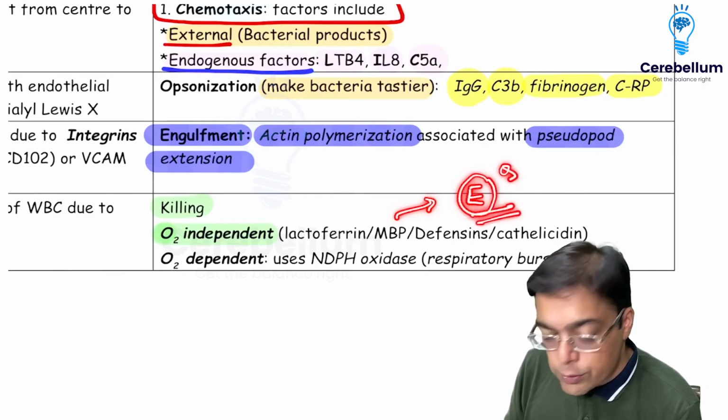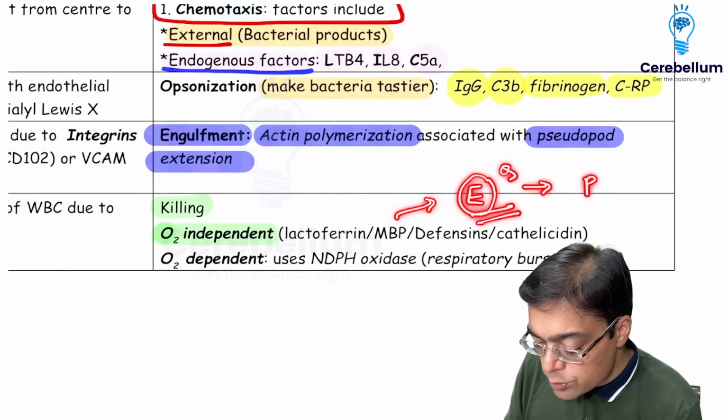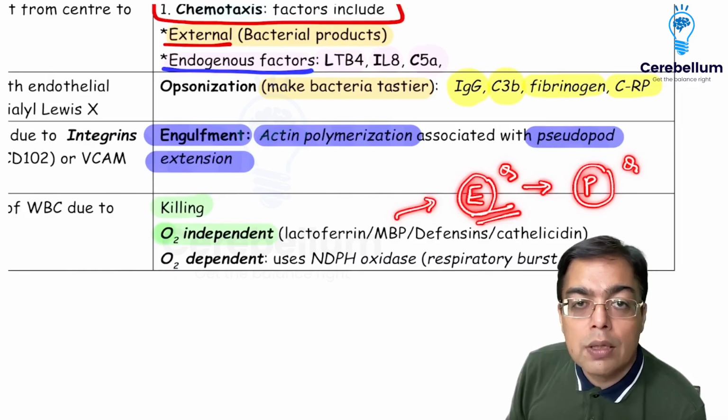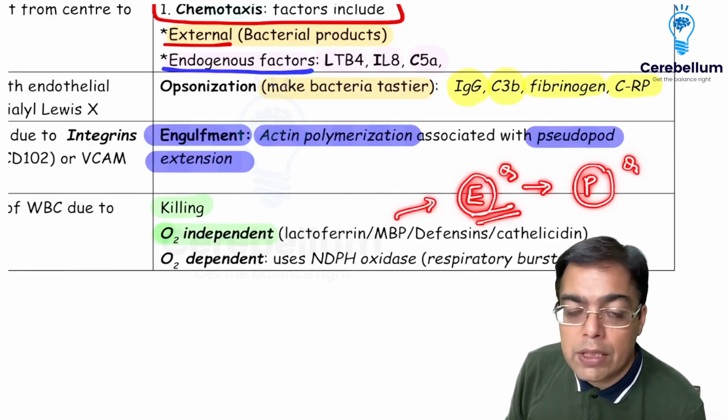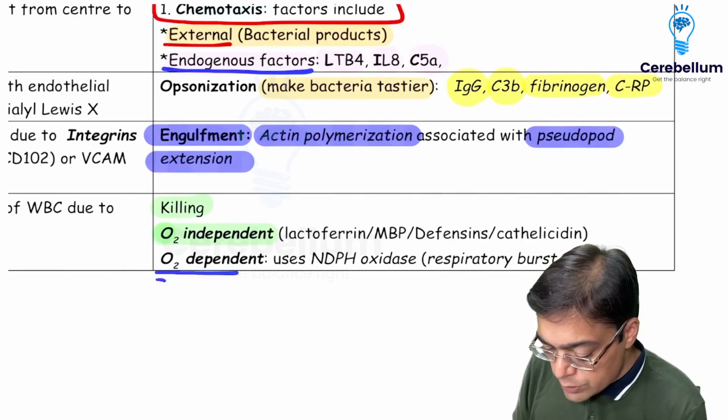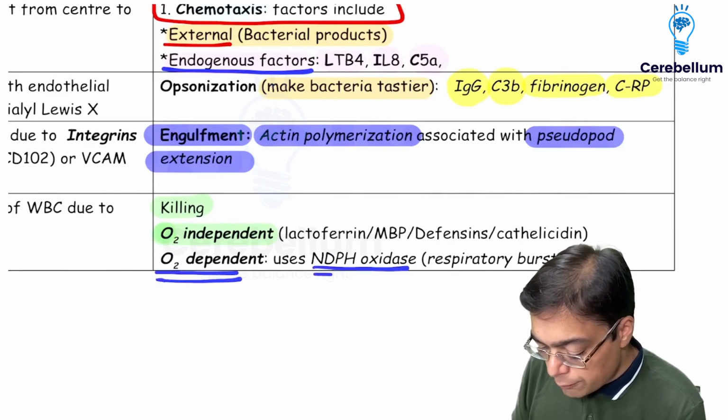It is present in eosinophils and it is specifically going to be associated with having an anti-parasitic action. That's the reason why we mentioned the parasitic infections are going to be having eosinophilia, right? When we are talking about oxygen dependent mechanism, the oxygen dependent mechanism is going to be utilizing powerful enzymes. The most powerful enzyme that is utilized over here is NADPH oxidase.